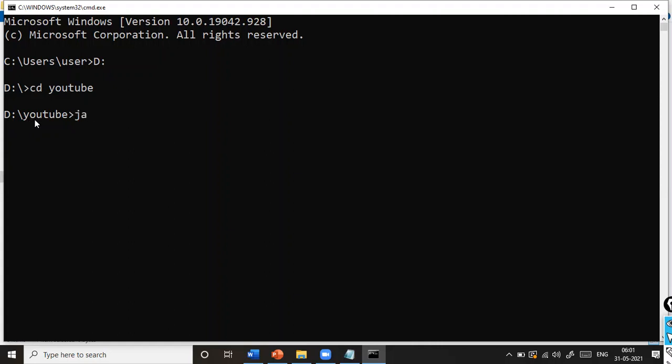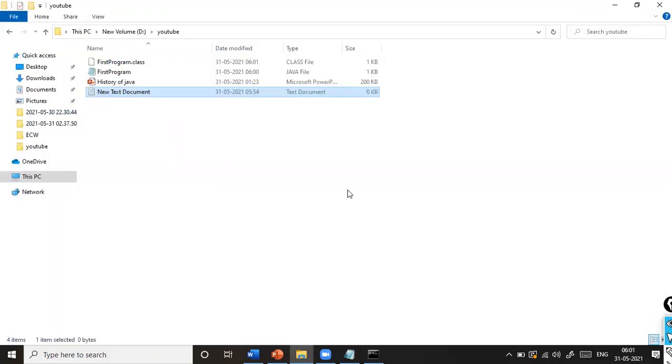Now, in order to compile the source code, we use javac space file name. What is my file name? First program.java. This is how I compile my source code. Once the code is compiled, you can see here there is a new file that is being created, that is first program.class.